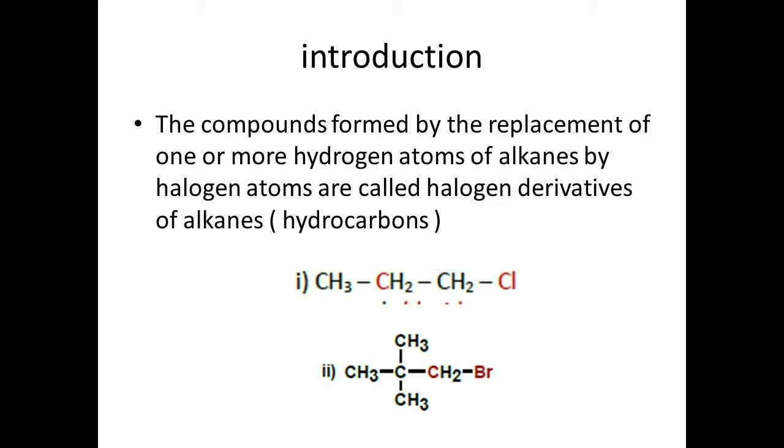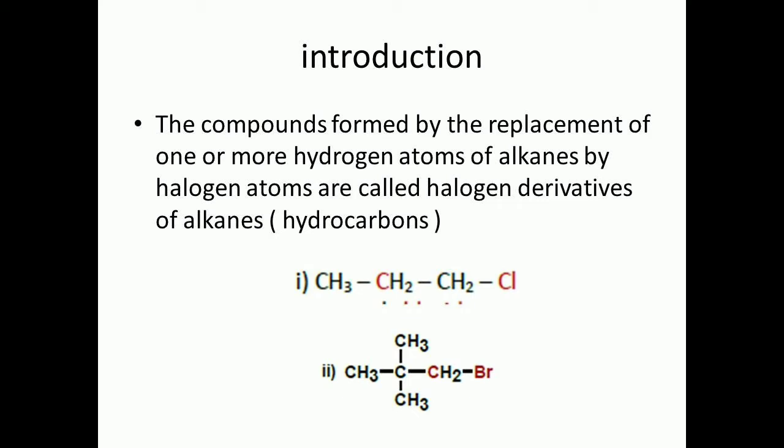Okay? Replacement of hydrogen atoms in the aliphatic or aromatic hydrocarbons by halogen atom or atoms results in the formation of halogen derivatives of hydrocarbons.